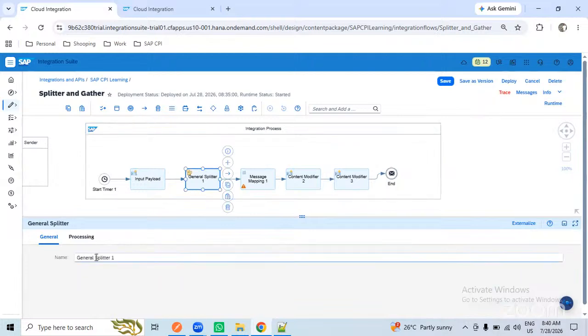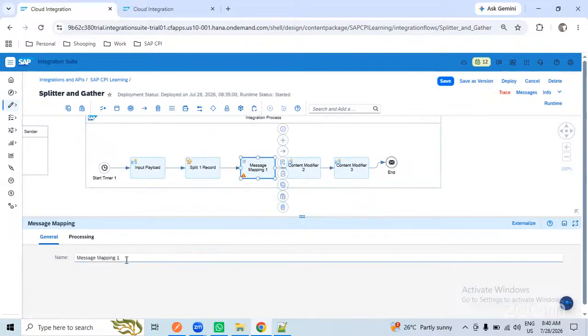This is splitter one, I will say split one record. Record means I am splitting only one record at a time. Message mapping, you understood. Message mapping.